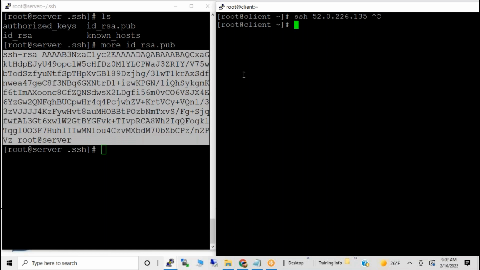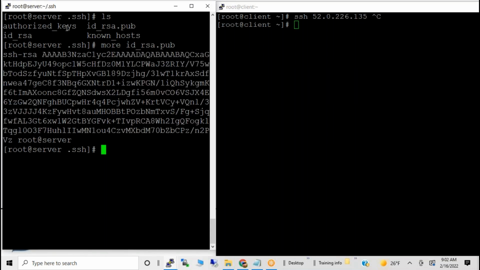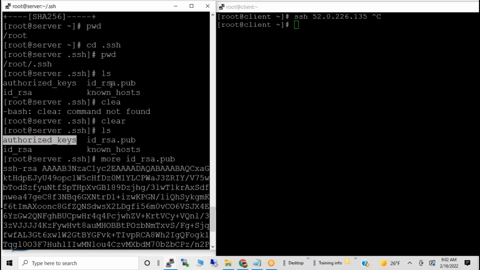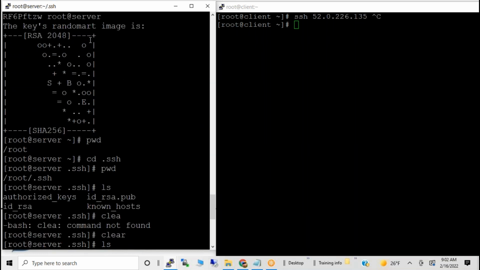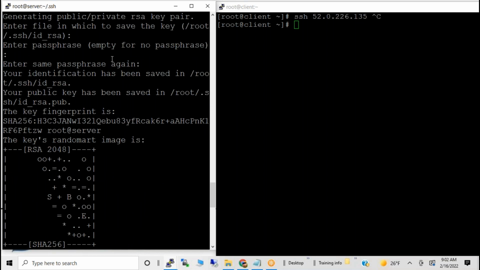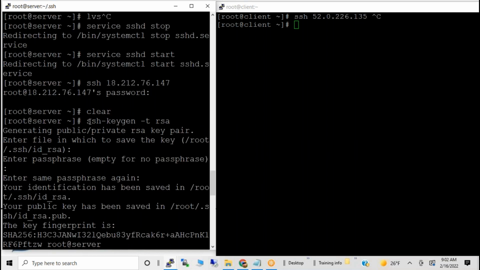On the client server, where we need to copy it, there is an authorized_keys file. So you need to copy this file's content from this server to the client's authorized_keys location. For that, you need to create the key again on the client side, because it will create the path.